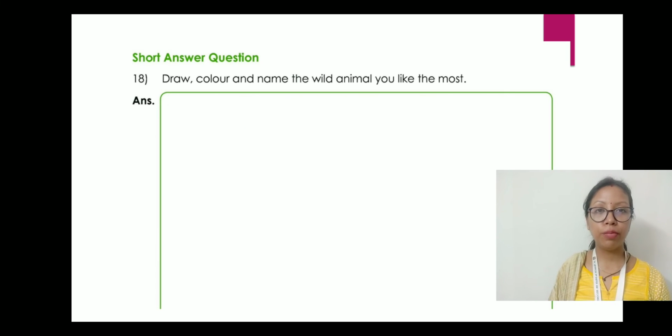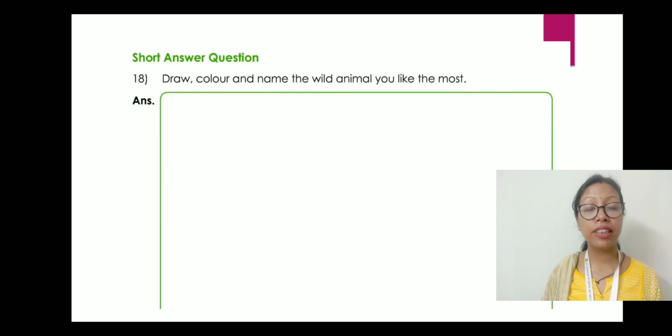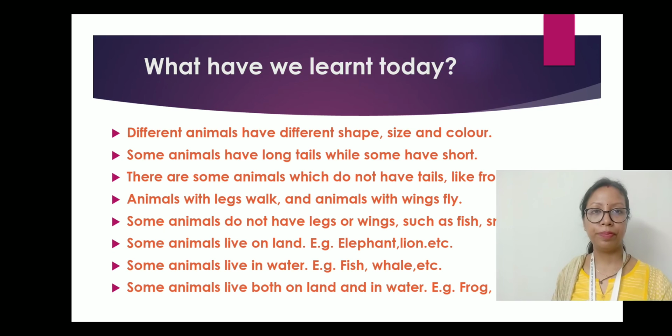Now, we have come to question number 18. Here, it is given that draw, color and name the wild animal you like the most. So, this is your homework. You have to draw the wild animal that you like most, then color it, and below you have to name the wild animal. If your favorite wild animal is lion, then after drawing the picture, you have to color it and below you have to write lion.